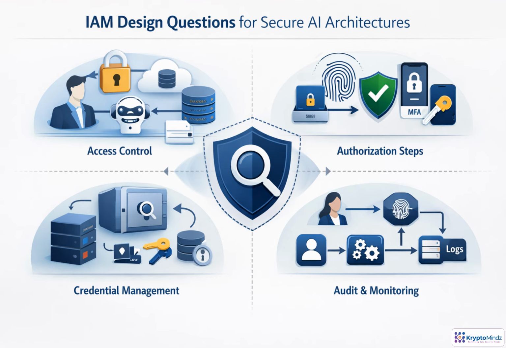Before an AI system reaches production, treat IAM as a design review, not a configuration task. Identify every actor: users, services, agents, models, tools, and data stores. Then ask what each can do, under whose context, and with what approval. Secrets need clear ownership, rotation, and revocation. Make the full path auditable from prompt to model response to tool execution. If you cannot trace it, you cannot reliably secure it.